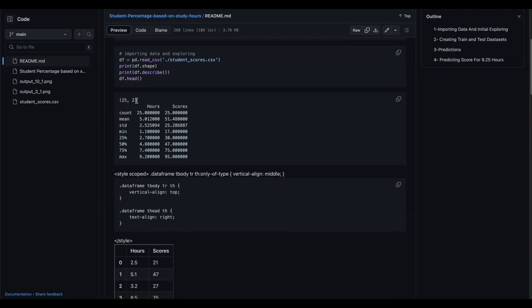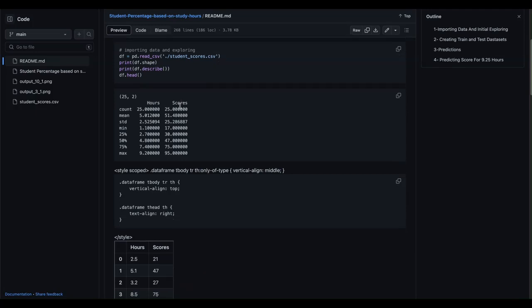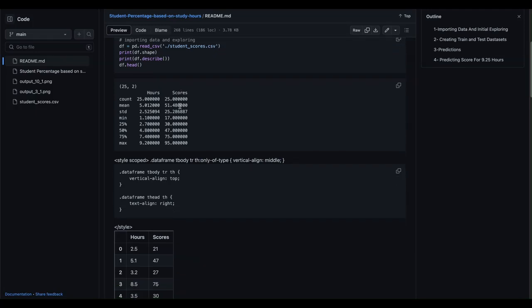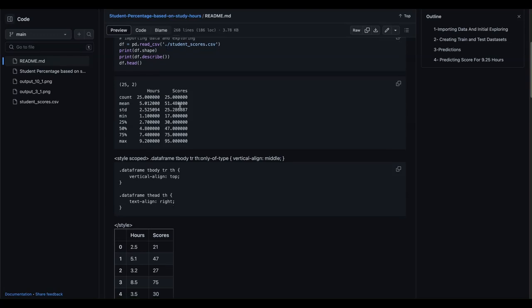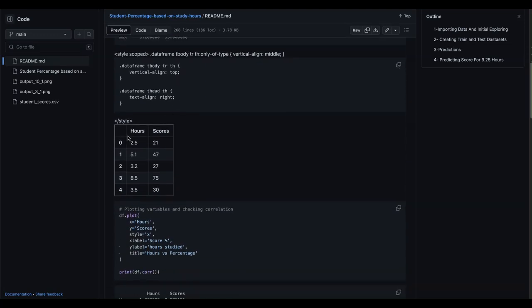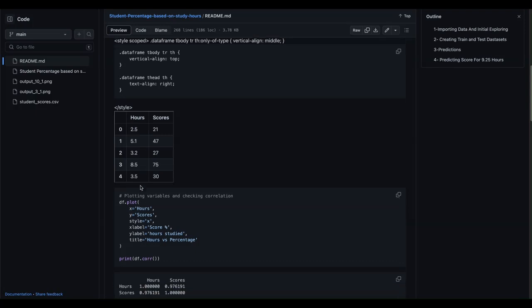As we can see from the shape, this dataset has two columns. First is hours, and the second is scores, and we see some statistics for both columns. Finally, we can get a quick look at the head of our table.